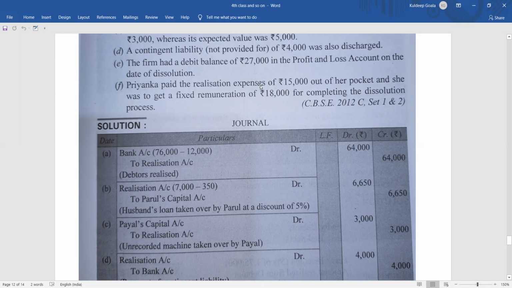Priyanka has paid the realization expenses of 15,000 out of her pocket, and she was to get a fixed remuneration of 18,000 for completing the dissolution process. Dissolution process means the whole process of bringing the asset, settling the asset, making the payment, everything. Realization expenses only means the settling of the assets and liabilities, or very specifically only the selling of the assets, how to realize the assets. So for that she has paid 15,000 rupees from her pocket.